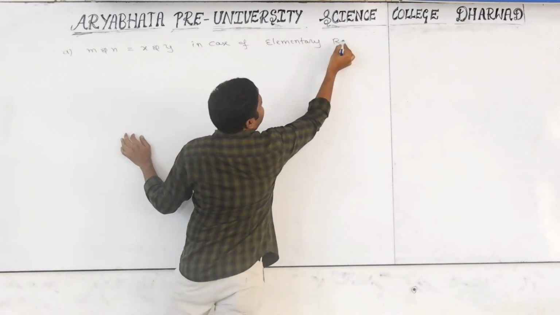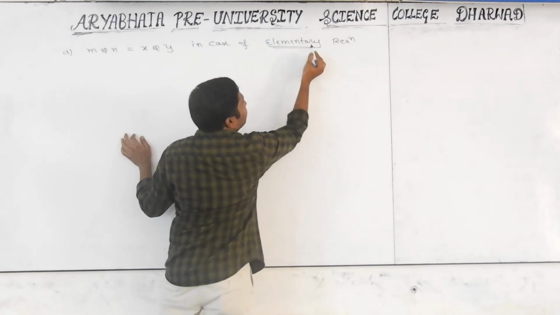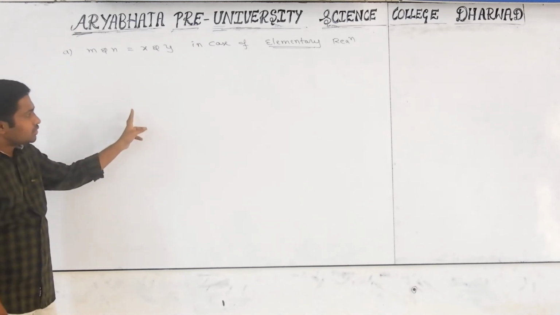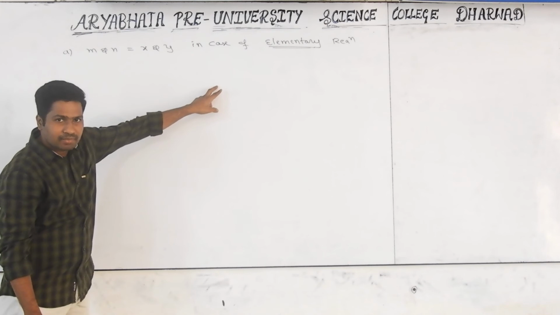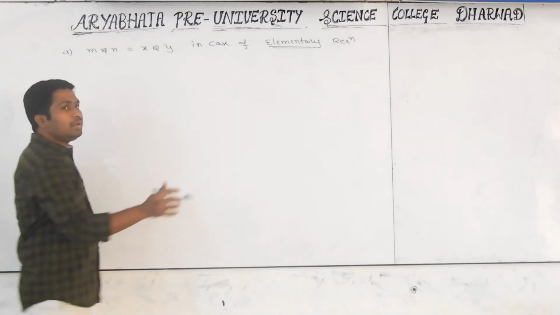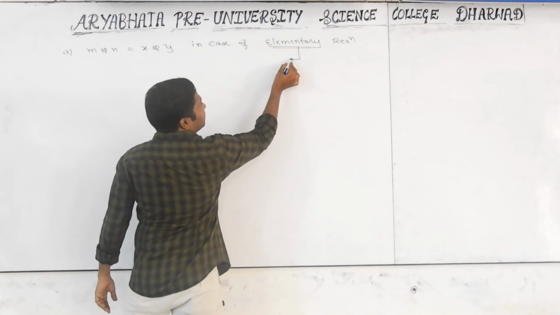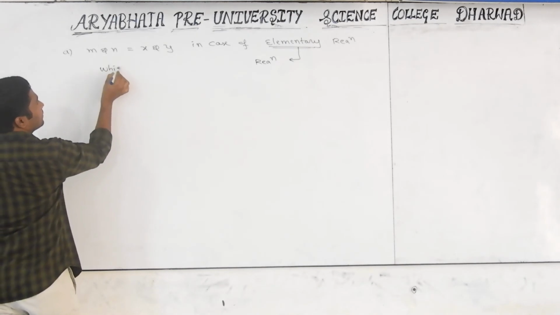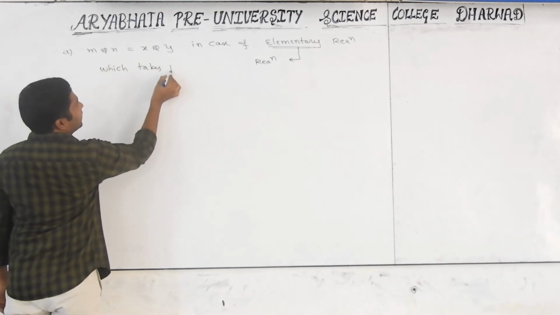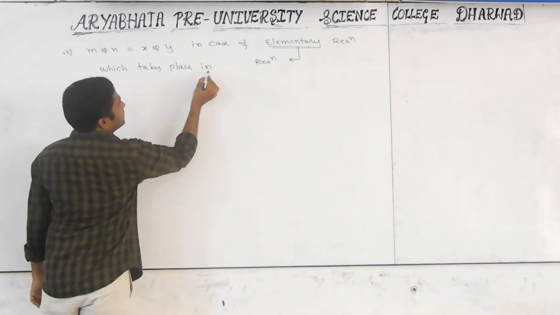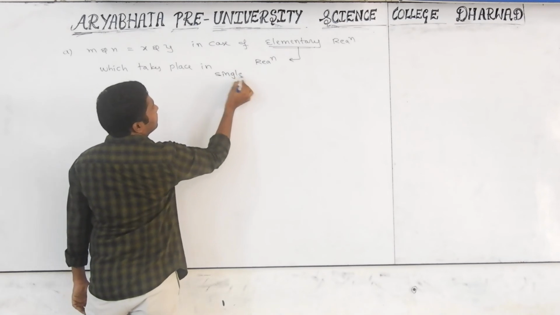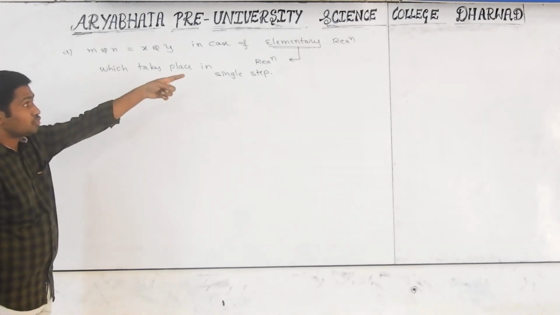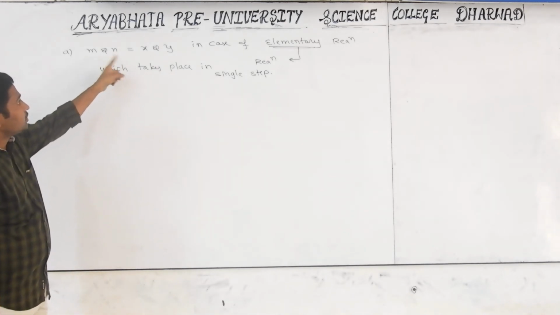Elementary reaction. Anybody, what is the meaning of elementary reaction? This is fixed. In all elementary reactions, the coefficients of the reactants will come as it is in the powers while writing the rate equation. What is an elementary reaction? It is nothing but a reaction which takes place in a single step, meaning reactants just combine together and convert into products. Such reactions are called elementary reactions, and definitely powers are equal to coefficients.